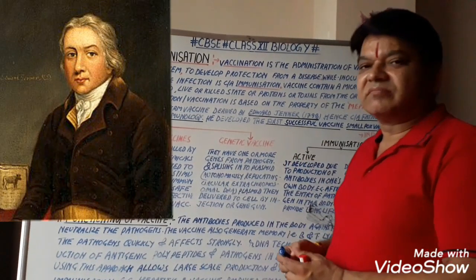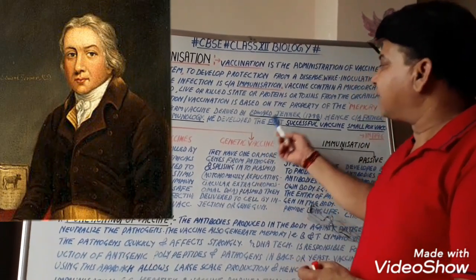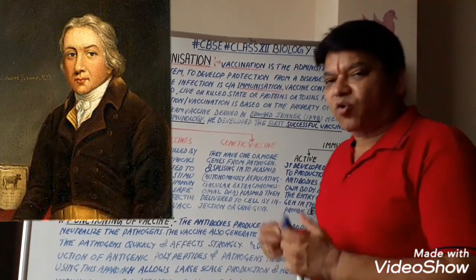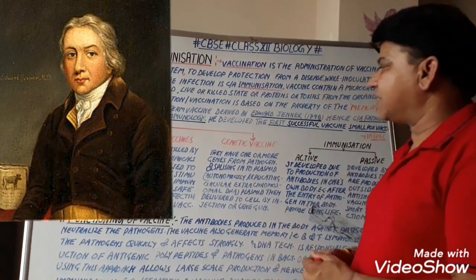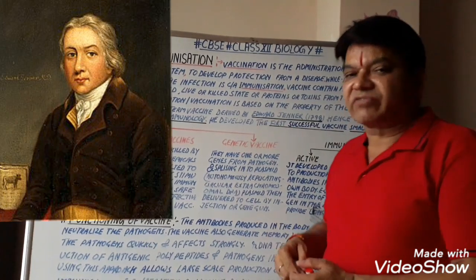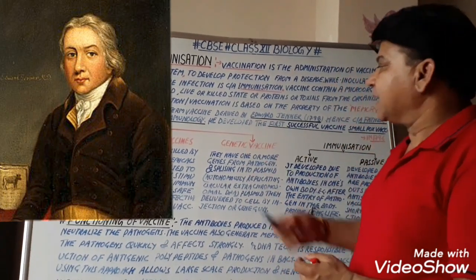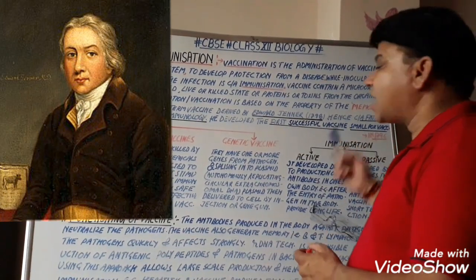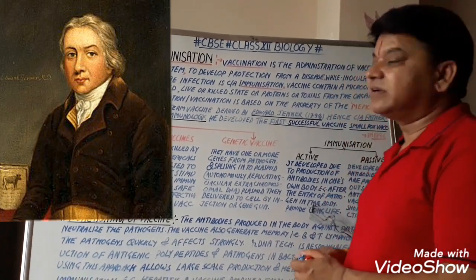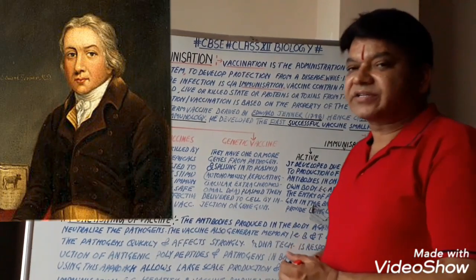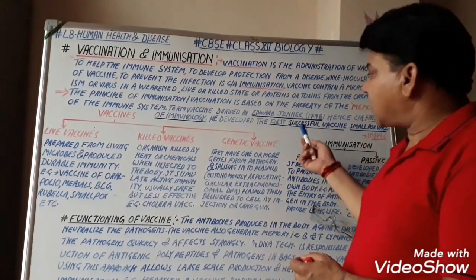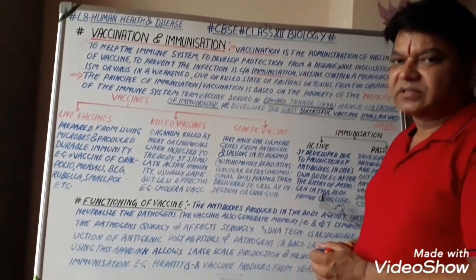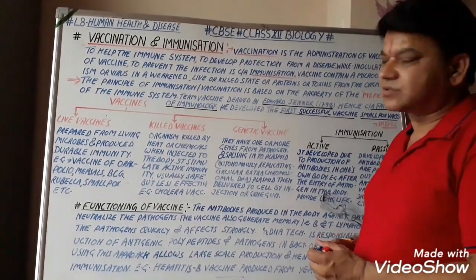This is a 1 mark NEET examination question, and in many more medical examinations: who coined the term vaccine first time? That is Edward Jenner. In 1798 he coined the term vaccine, and he is also known as the father of immunology. He developed the first successful vaccine, the smallpox vaccine, in 1796. These are 2 to 3 most important questions, asked many times in board examination also.